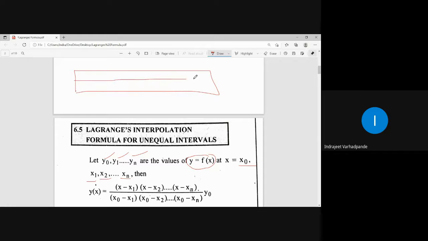Suppose this is x and this is correspondingly f of x, right? Whatever set of observations is provided to you will in general be called y. Suppose this is your initial value x0, this is x1, this is x2, up to xn. Correspondingly, this is y0, y1, y2, y3, and in general yn.